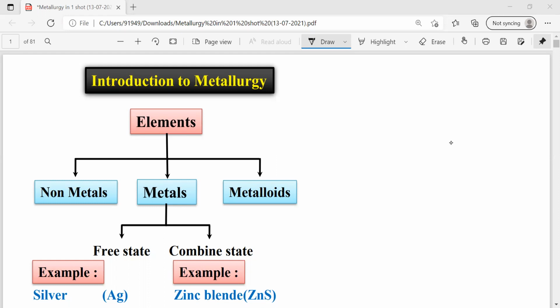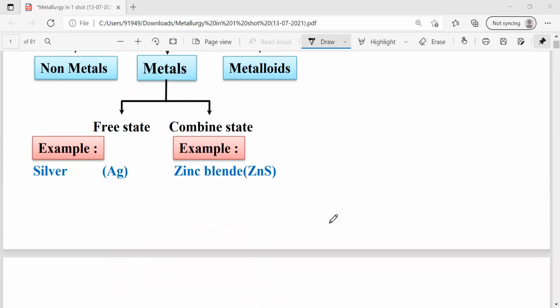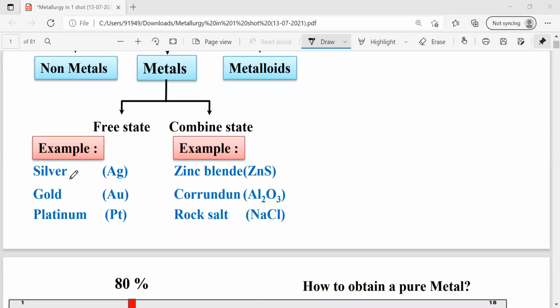In the earth crust, the metals occur in the free state as well as in the combined state. But most of the metals occur in the combined state. If you come to the examples, in the free state: silver, that is Ag, gold, Au, platinum, Pt. These are the metals that occur in the free state in the earth crust, whereas all other metals occur in the combined state, because metals have electropositive character, they are reactive in nature. That's why most of the metals occur in the combined state.